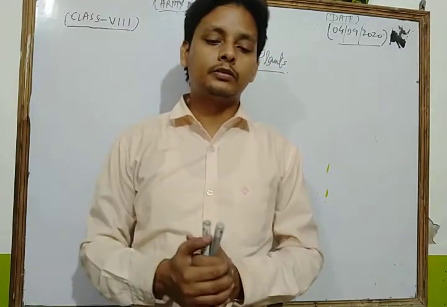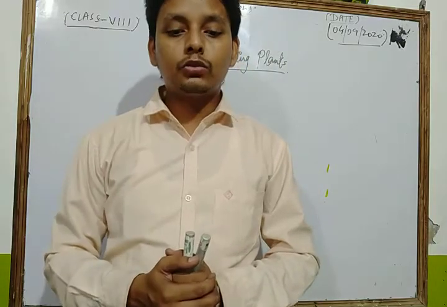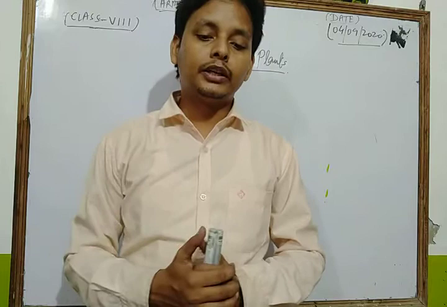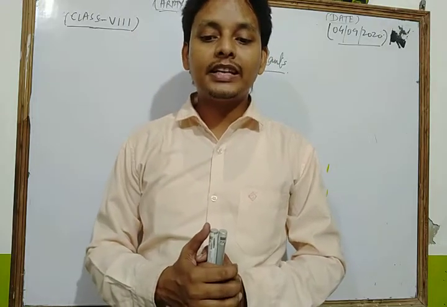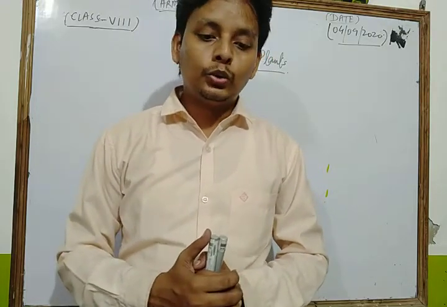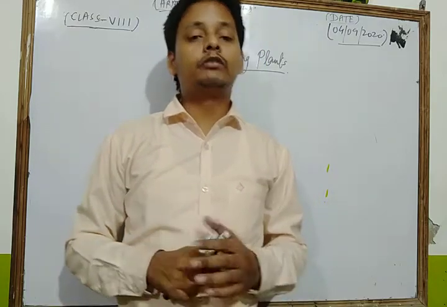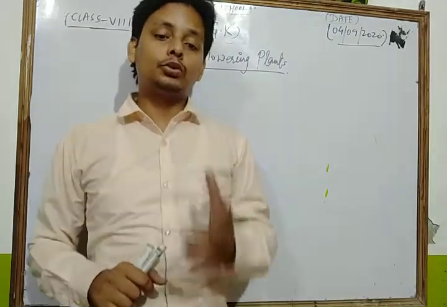Now we discuss the antelope bush. Bush means jhadi, you know that, jhad. Antelope bush is a shrub, moderate to very deep rooted, with wide ecotype variation.